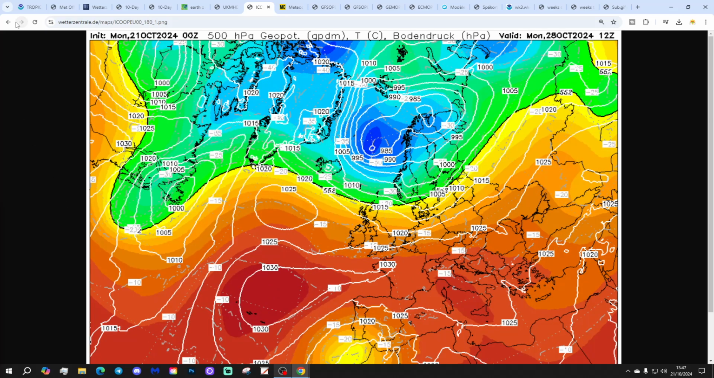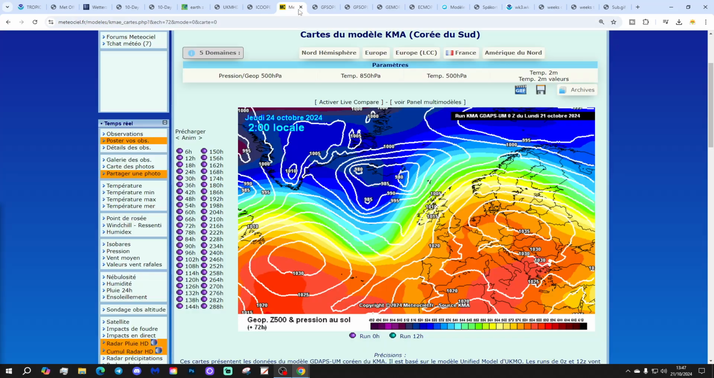driest in the south. We end up by the beginning of next week with high pressure still sitting to our south, but perhaps trying to draw in a little bit more of a northwesterly flow. A lot of dry weather there and still pretty mild, especially in the south.